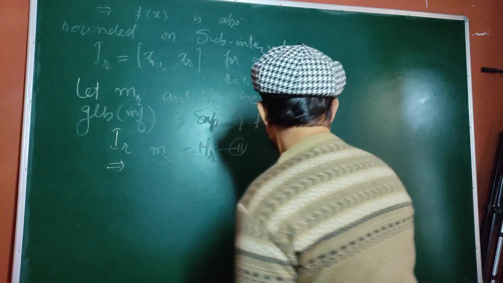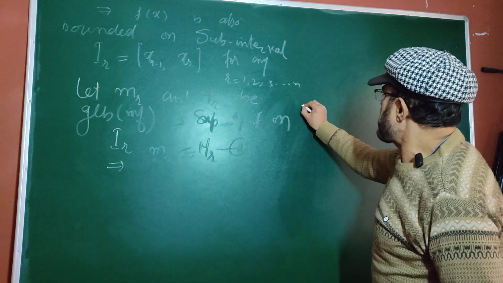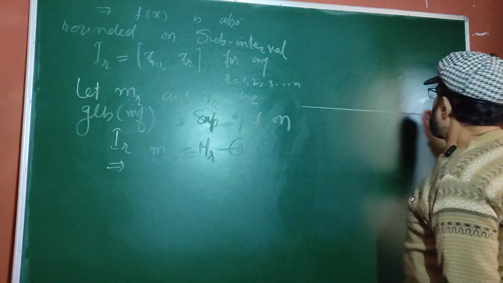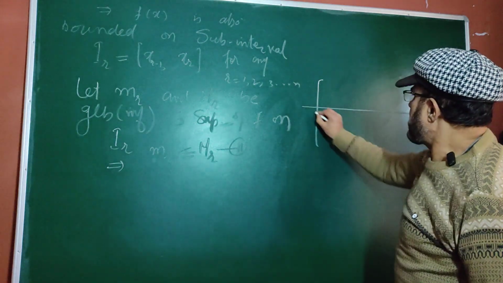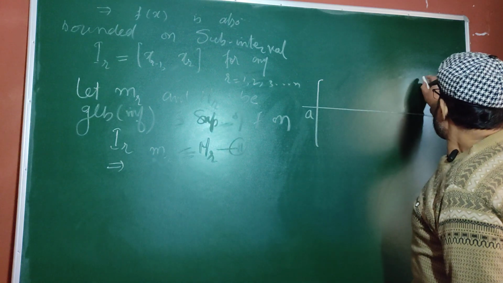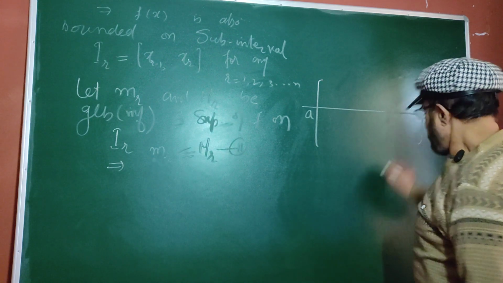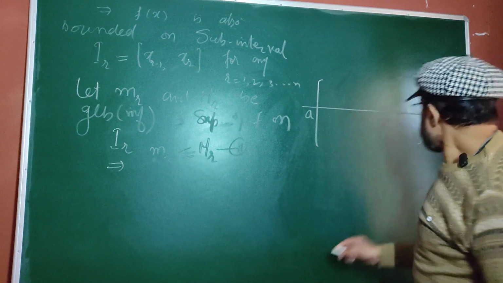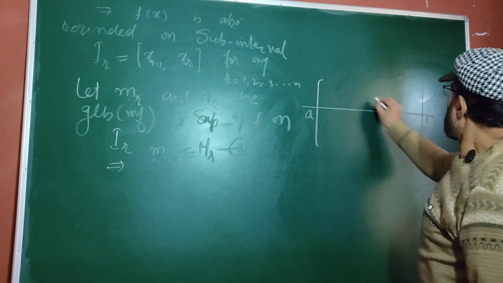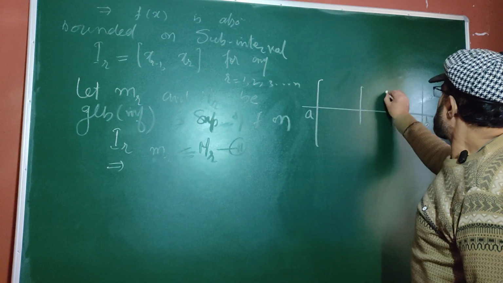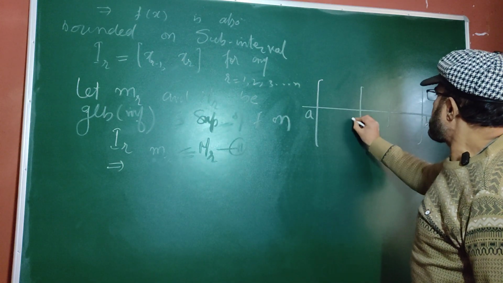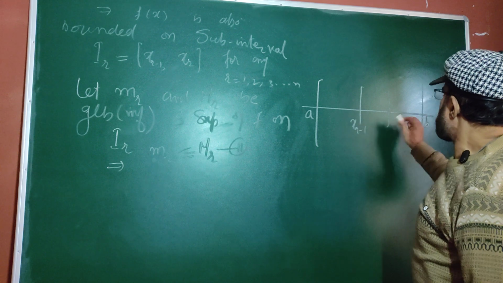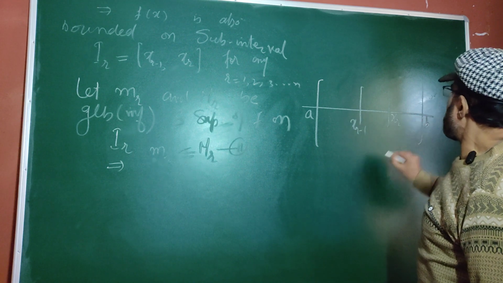You see, the situation is like this. This is your closed interval A, B. On this you take one subinterval, xr minus 1, xr.